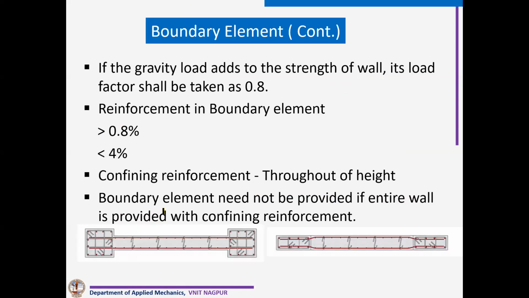You can see these are certain specifications for boundary element. Still, we cannot have less than 0.8%, and it should not be more than 4%. You can see these are examples of boundary elements. You can see this is where we can provide an enhanced part of boundary element. When we cannot provide the enhanced part, our boundary element width we want to keep the same as the shear wall, then this is the second option.